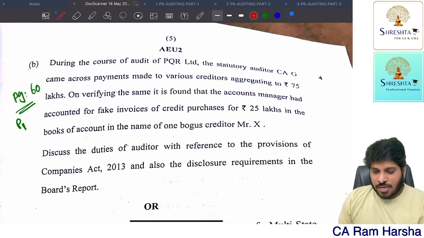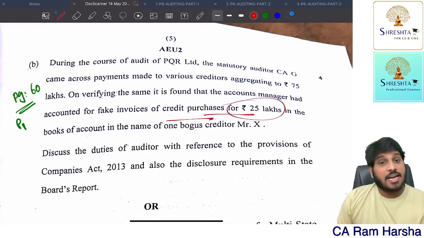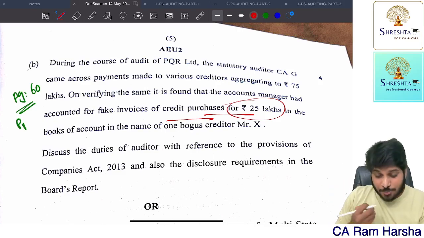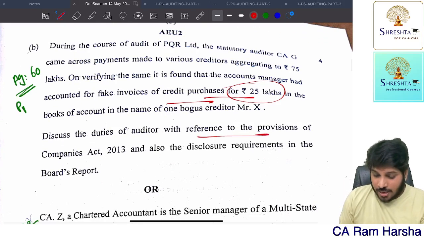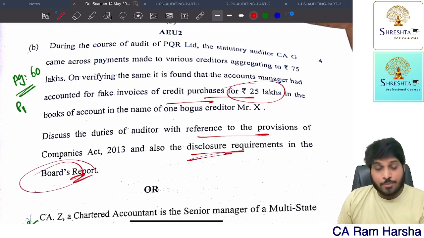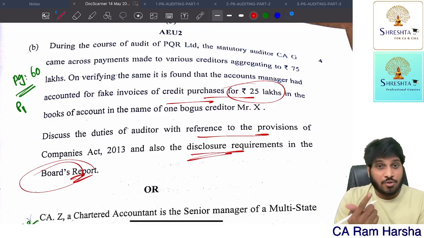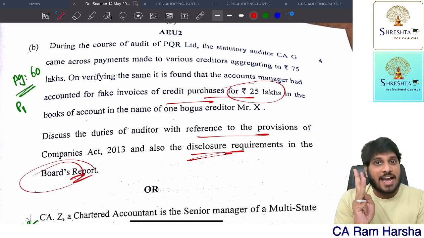During the course of audit, this is regarding fraud, 25 lakhs worth of fraud. Since the amount of fraud is less than 1 crore, it has to be reported to board of directors. Okay, and disclosure requirements in board report. You just have to mention that it has to be reported to board of directors, and the board of directors has to report in the board of directors report what is the nature of the fraud, what is the amount involved, what the persons involved, what action taken by them.